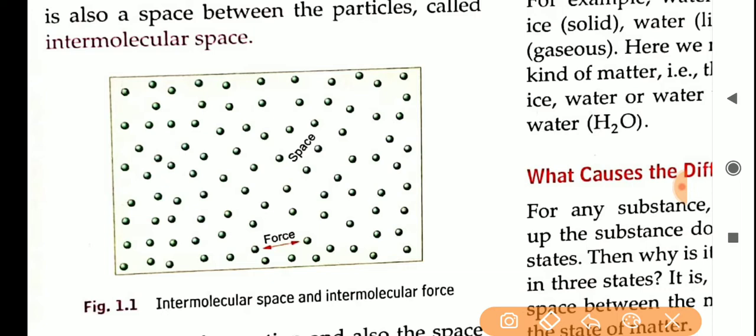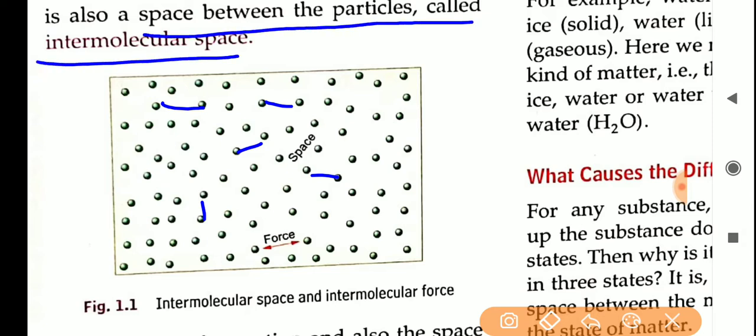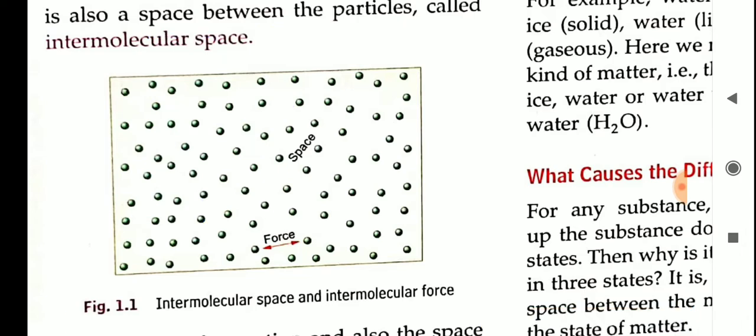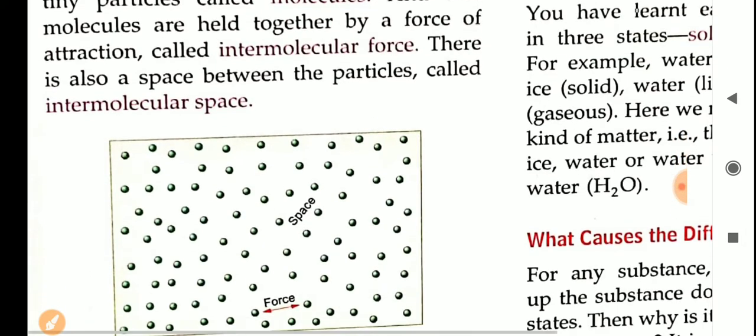Each molecule has a gap between one another. This gap, the space between the particles, is called intermolecular space. What is intermolecular space? The space between one molecule and another molecule.